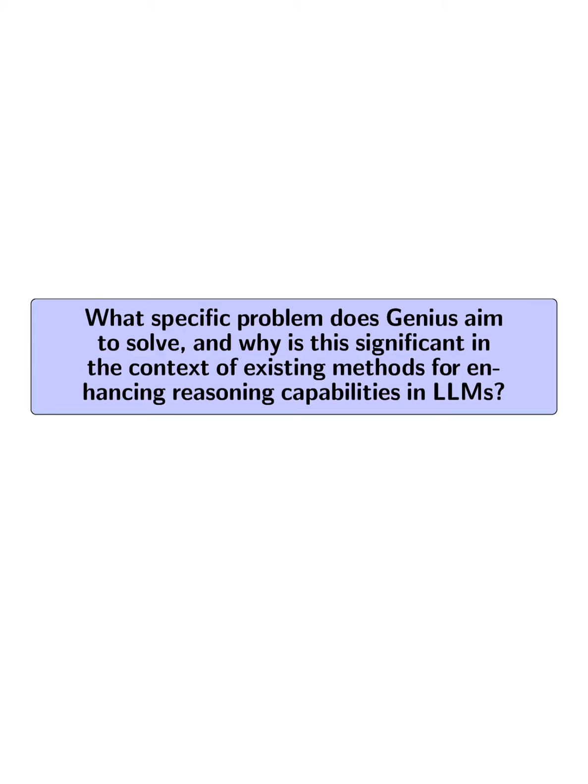What specific problem does Genius aim to solve, and why is this significant in the context of existing methods for enhancing reasoning capabilities in LLMs?